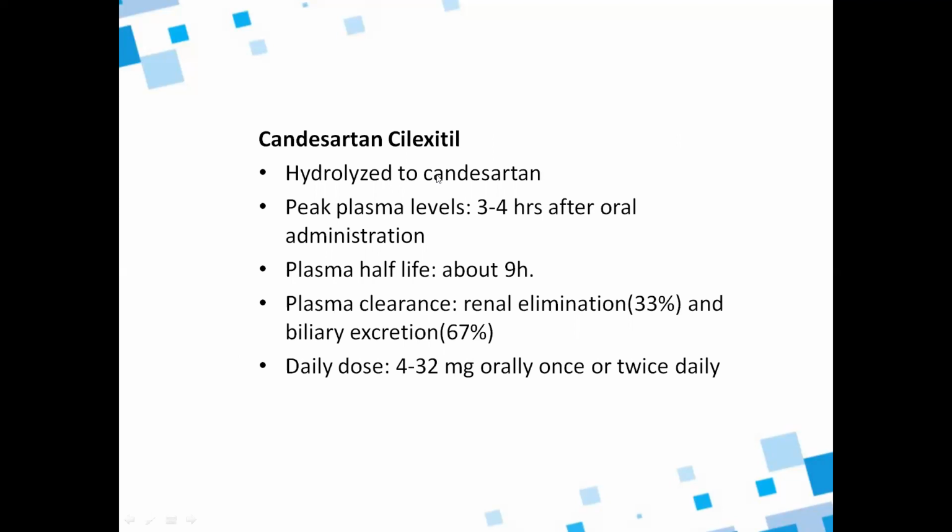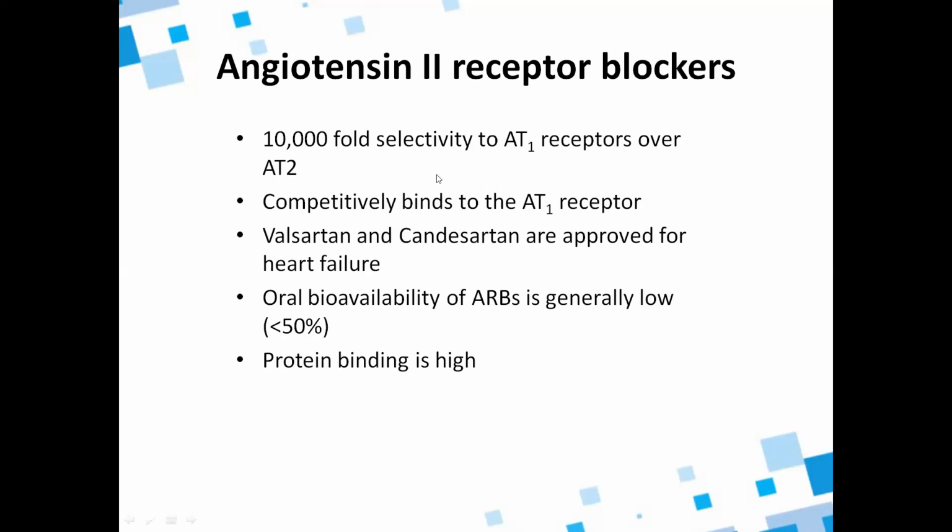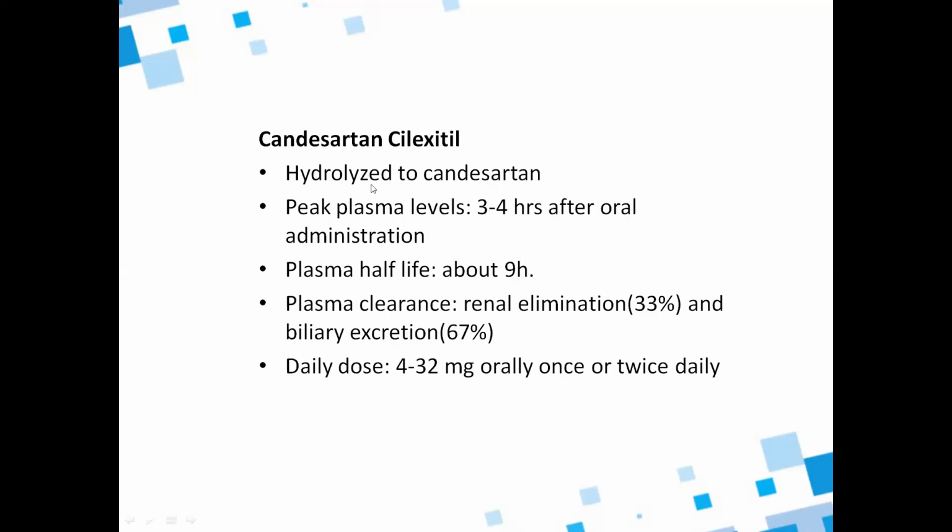Candesartan cilexetil is a prodrug, and it is hydrolyzed to candesartan. Peak plasma levels occur 3 to 4 hours after oral administration. Plasma half-life is about 9 hours. Renal elimination is 33% and biliary excretion is 67%. Daily dose is 4 to 32 milligrams orally, once or twice daily.